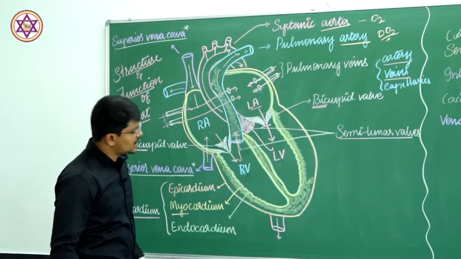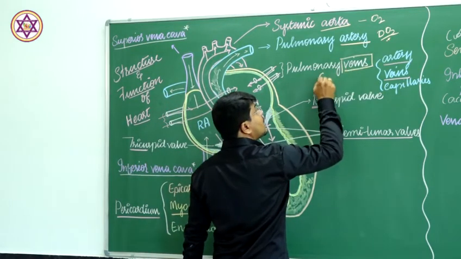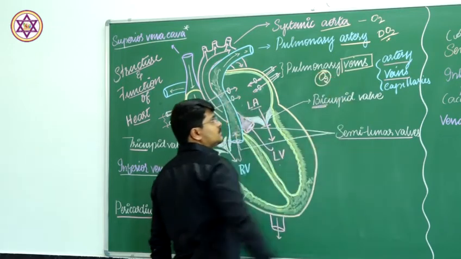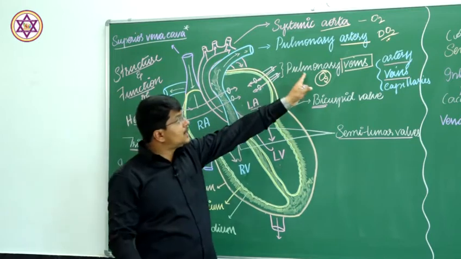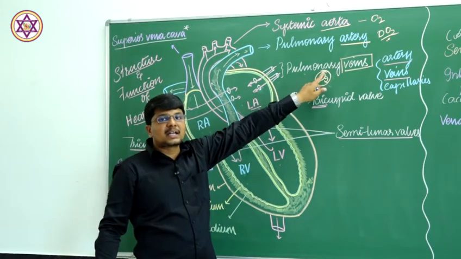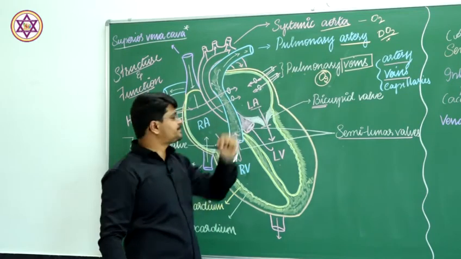In a similar way, pulmonary veins carry oxygenated blood. Veins do not always mean deoxygenated blood. The pulmonary veins in particular carry oxygenated blood from the right and the left lungs.